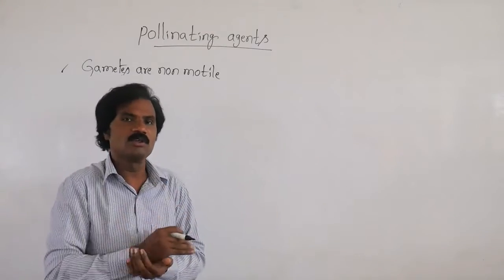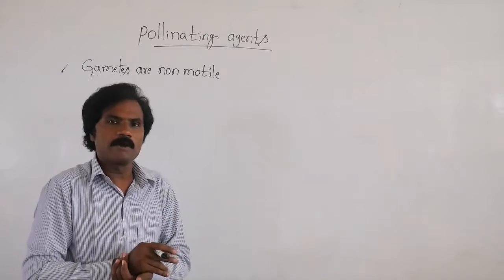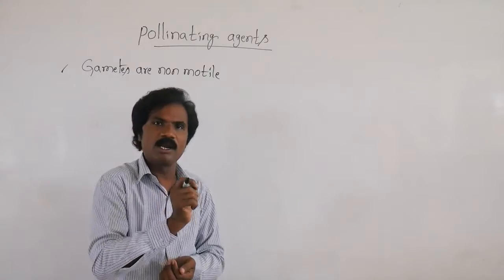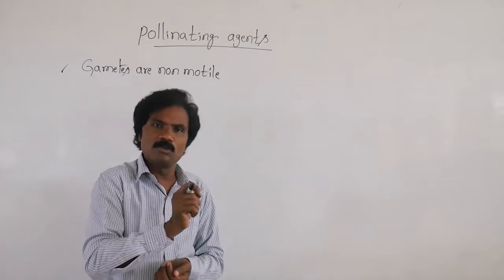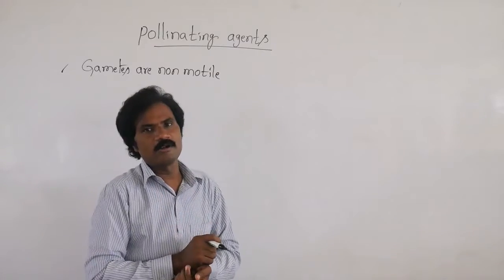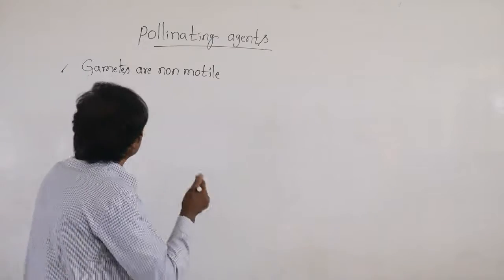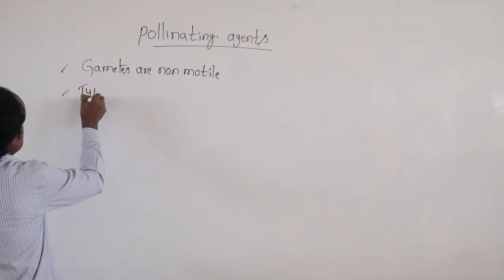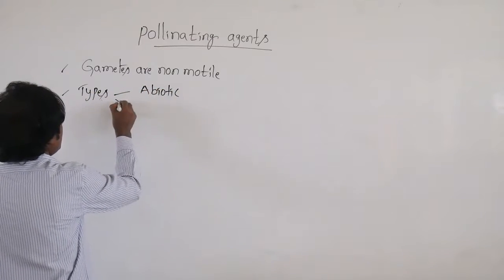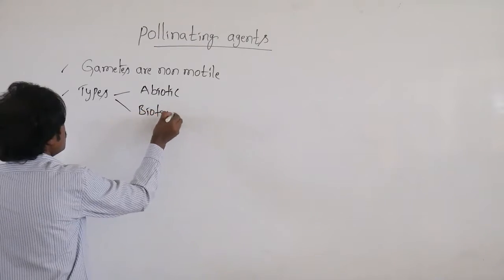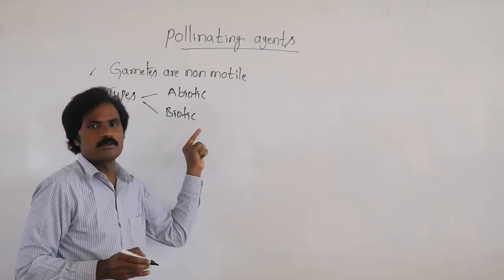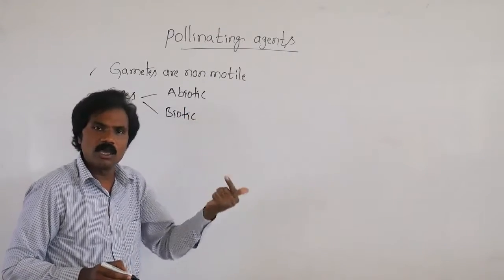So based on these agents, there are two types. From the exam point of view, what is the reason for the requirement of pollinating agents? Because both male and female gametes in flowering plants are non-motile. Then how many types of pollinating agents are there? There are two types: abiotic as well as biotic agents.